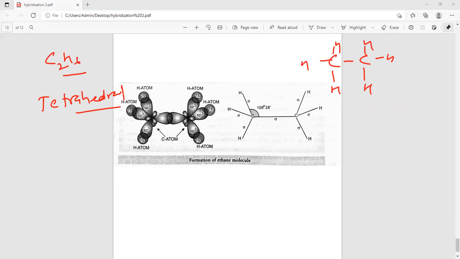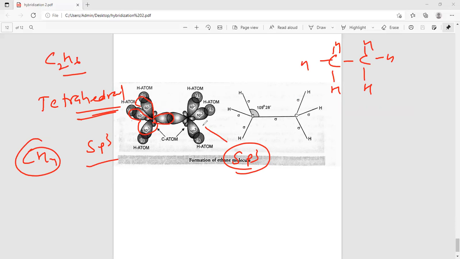Its shape is tetrahedral, like carbon, so 1, 2, 3, 4. sp3 hybridization is there in both cases, and the shape of C2H6 is tetrahedral, like CH4.